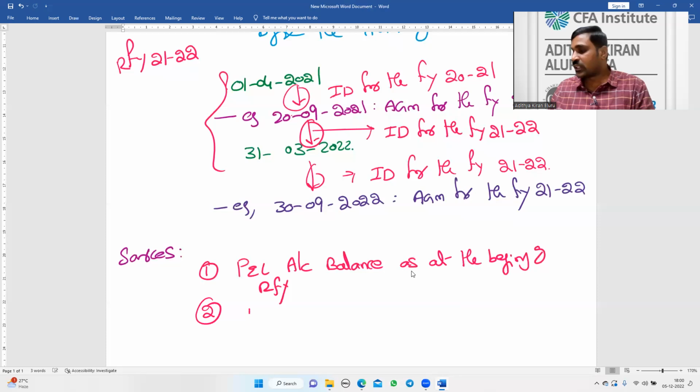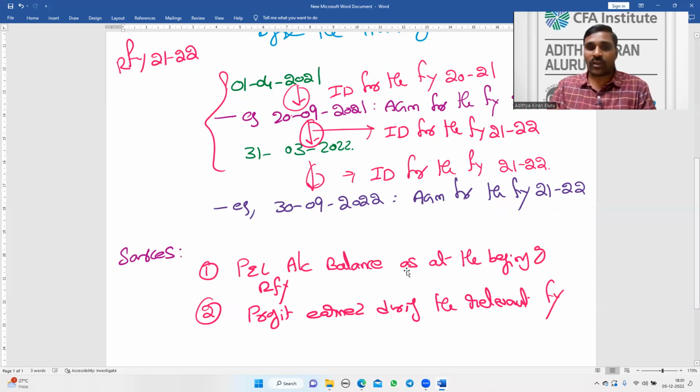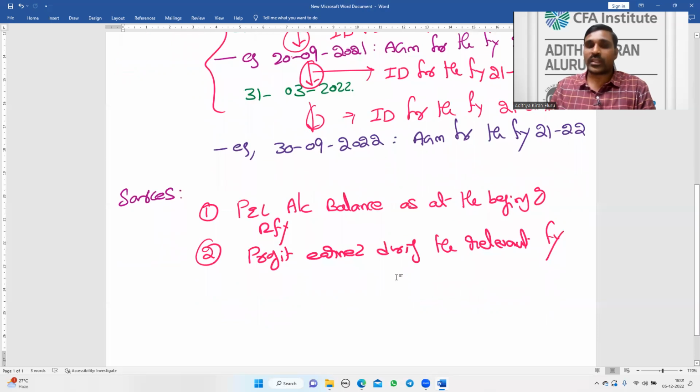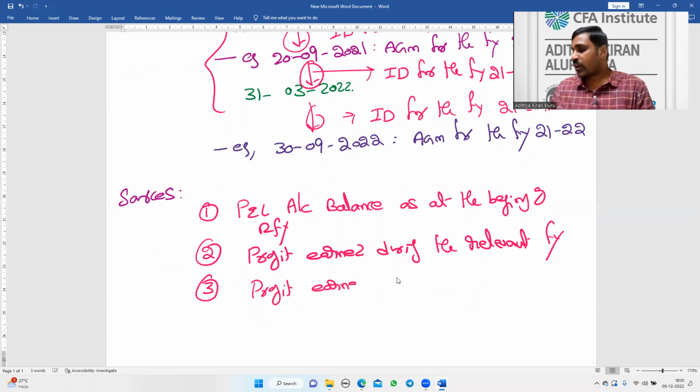The second source I can use is profit earned during the relevant financial year. This also I can use for payment of interim dividend. And the third category which I can use is profit earned after the end of the relevant financial year.